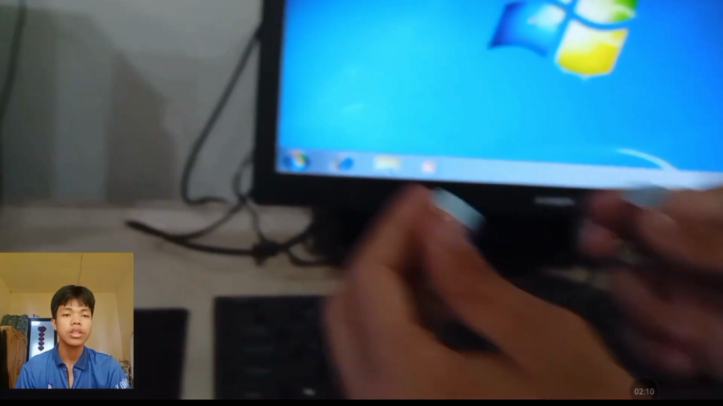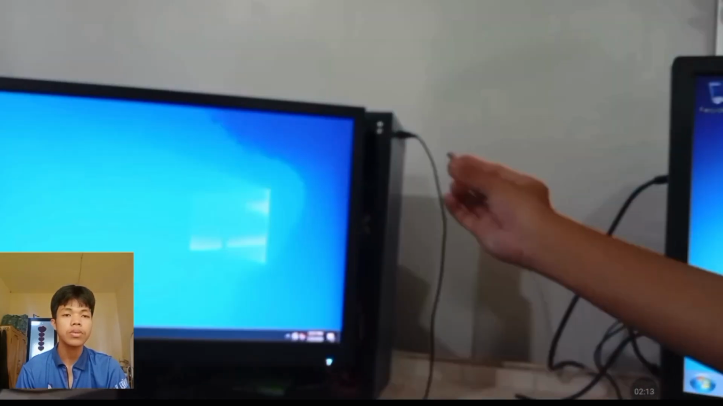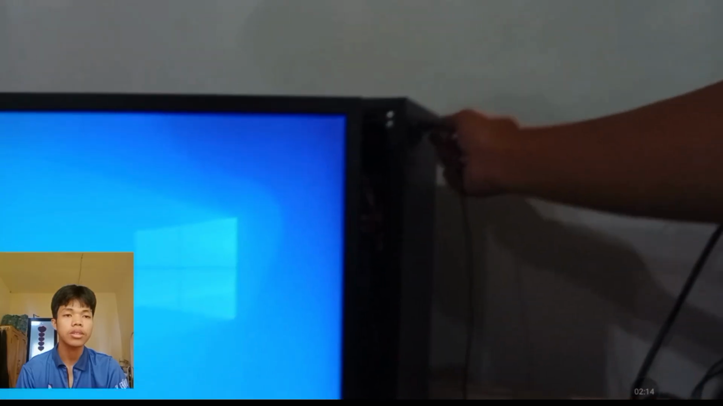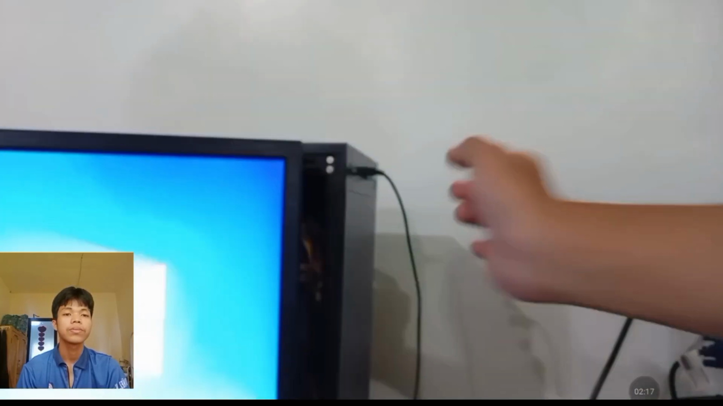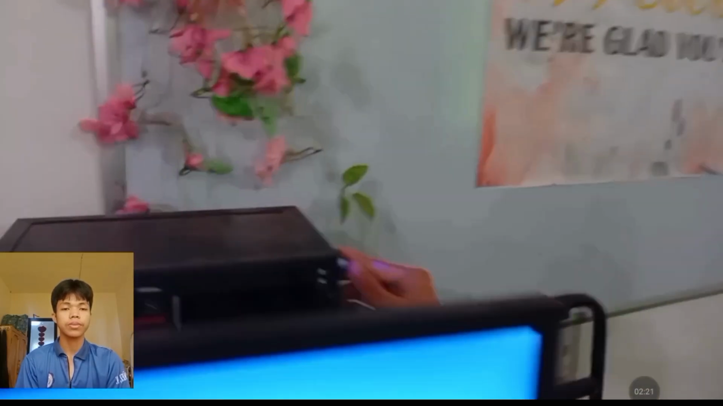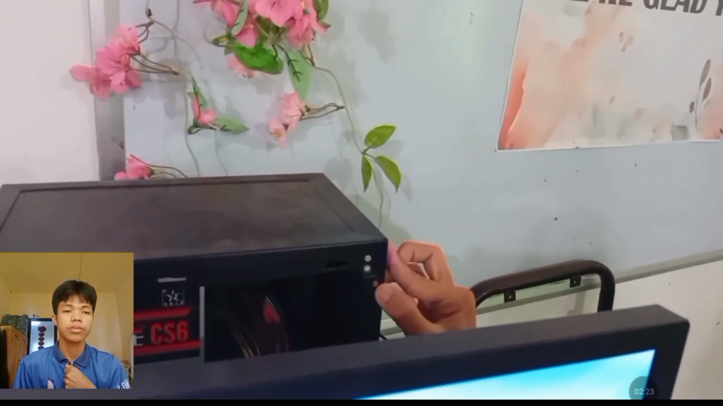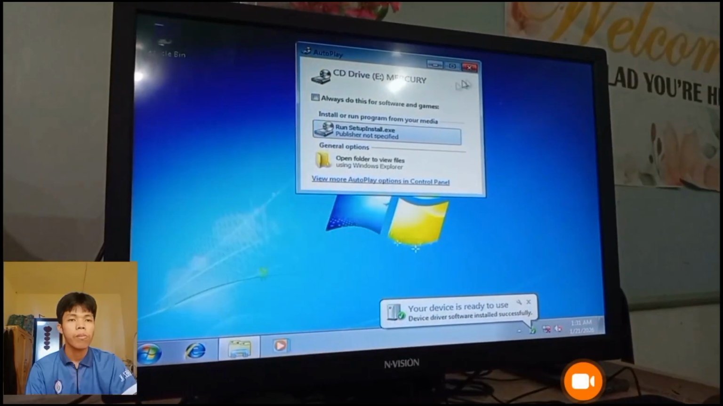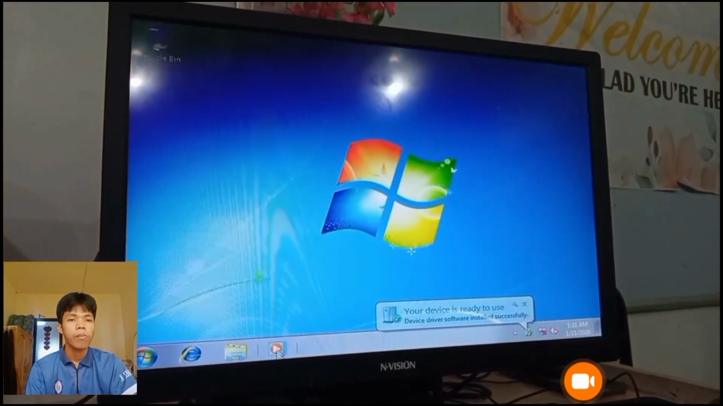So let's insert the adapter. First we need to insert it to the client, and the next is to the server. So you're done attaching the two adapters.